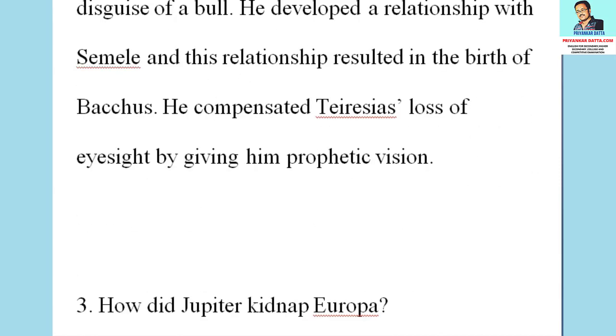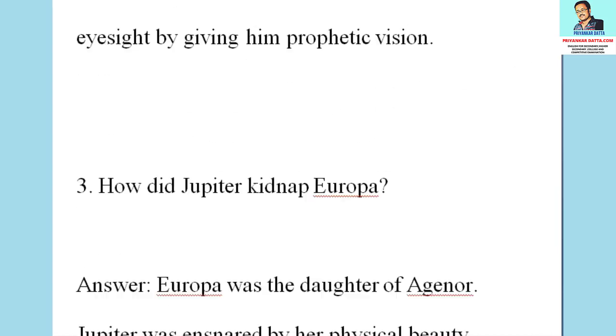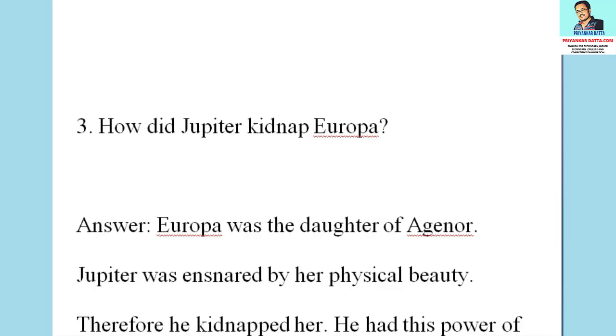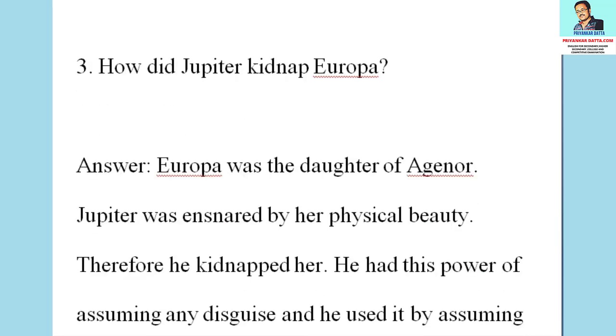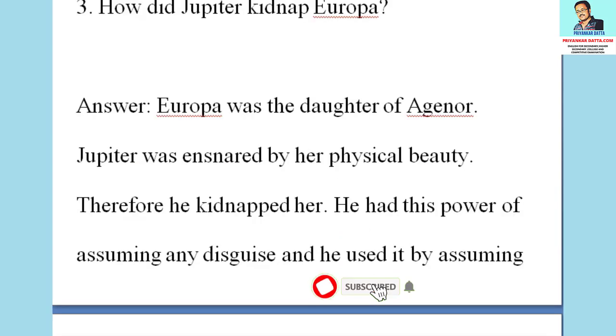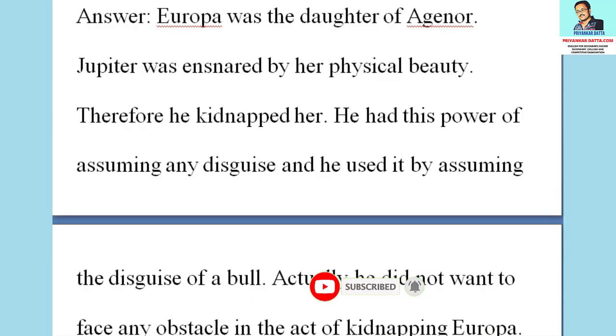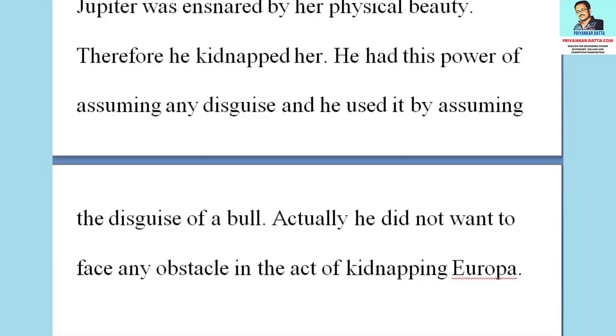The third question is, how did Jupiter kidnap Europa? The answer to the question is, Europa was the daughter of Agenor. Jupiter was ensnared by her physical beauty, therefore he kidnapped her. He had the power of assuming any disguise, and he used it by assuming the disguise of a bull. Actually, he did not want to face any obstacle in the act of kidnapping Europa.